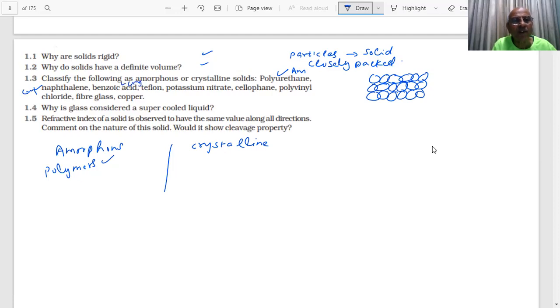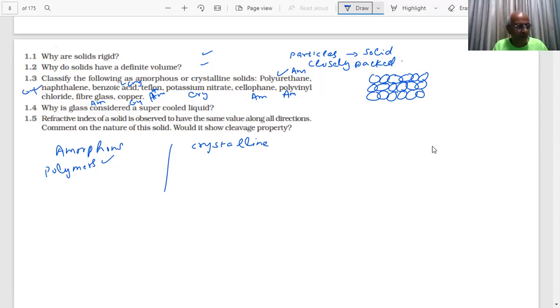Teflon is a polymer, amorphous. Potassium nitrate is an ionic compound, crystalline. Polyvinyl chloride is a polymer, amorphous. Fiber glass is amorphous, and copper has a crystalline structure.